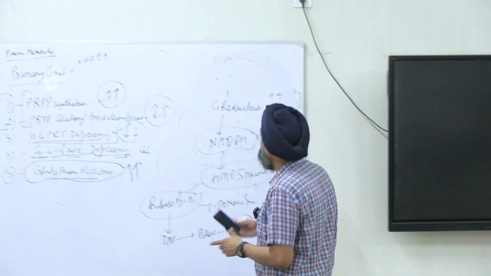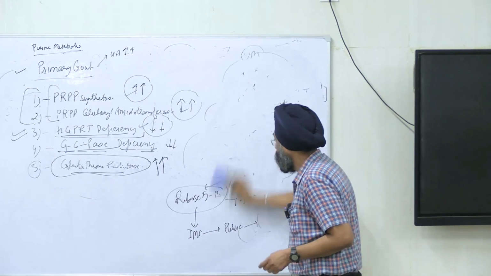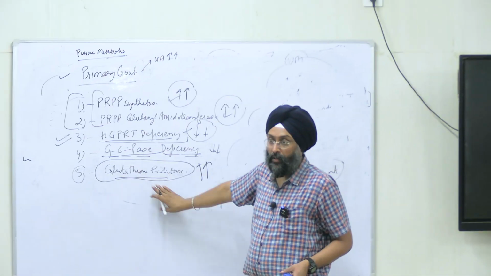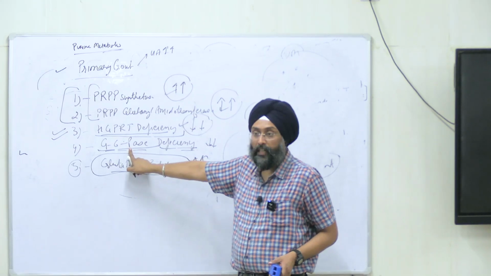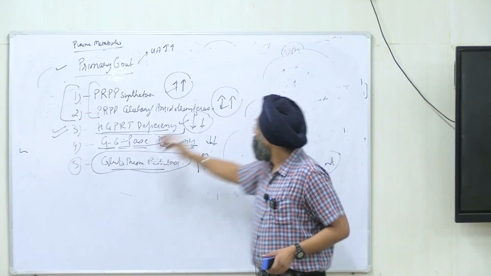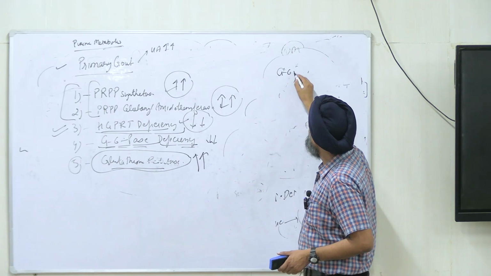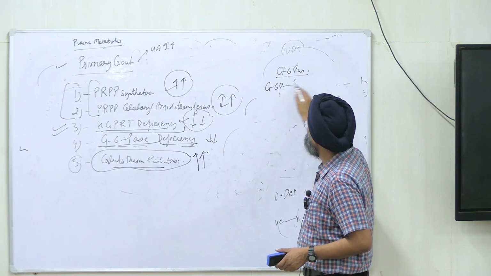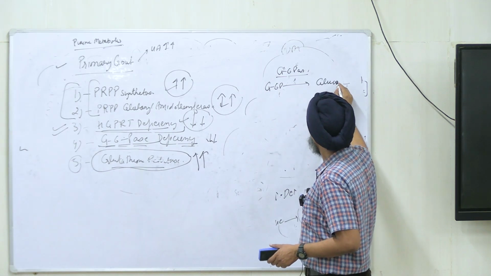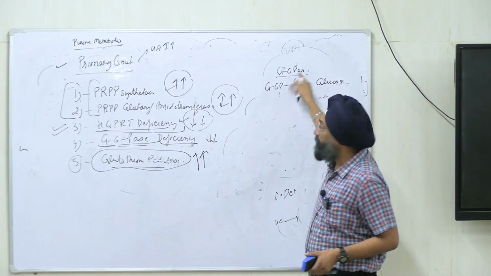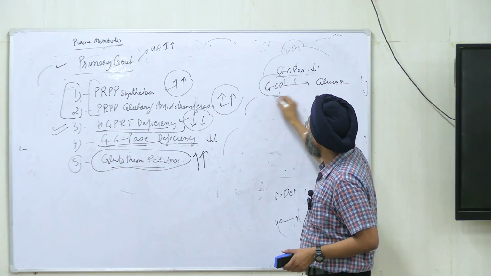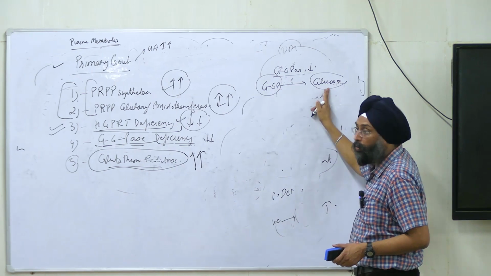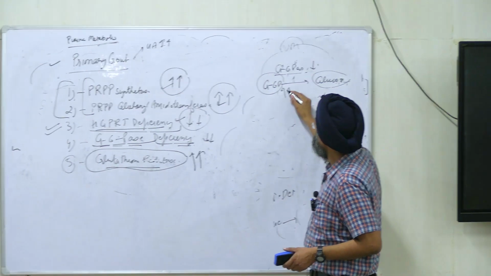So, I repeat, just to revise. First of all, in this order, start with the fourth enzyme, glucose 6-phosphatase, that breaks down glucose 6-phosphate to form glucose. Due to deficiency of this enzyme, glucose 6-phosphate is not broken down to form glucose, so its level will increase.